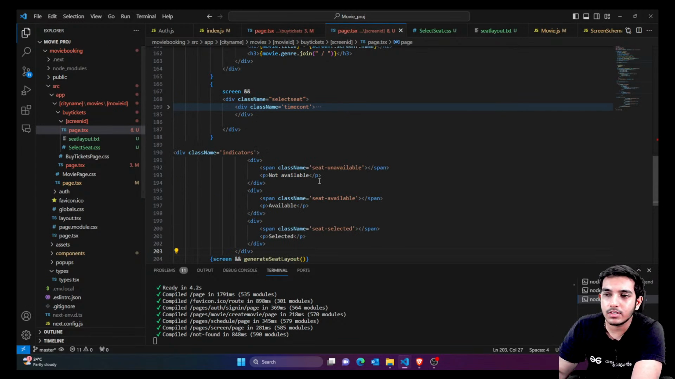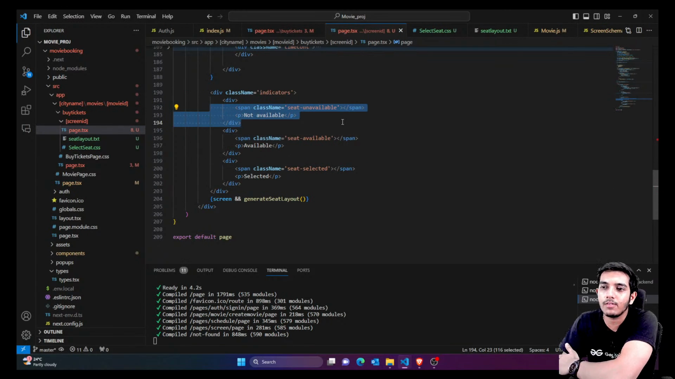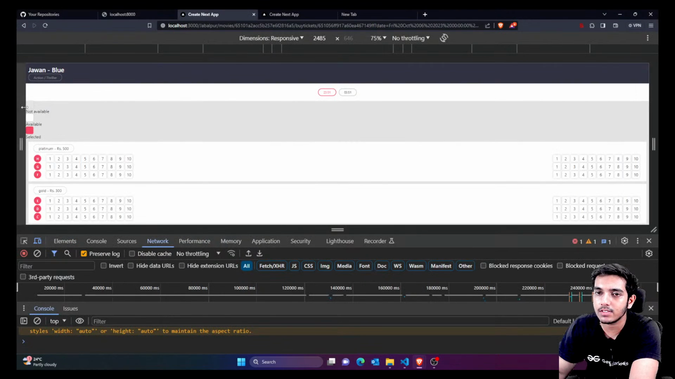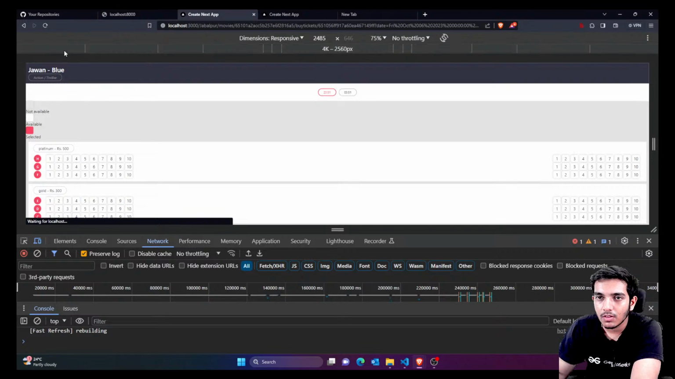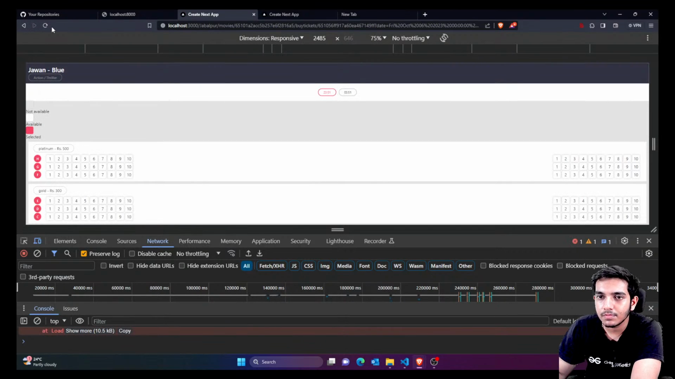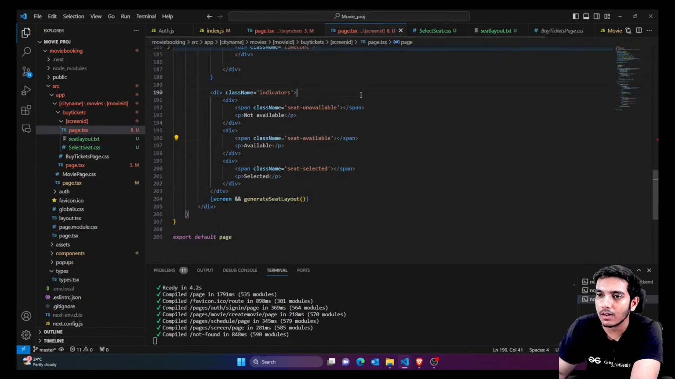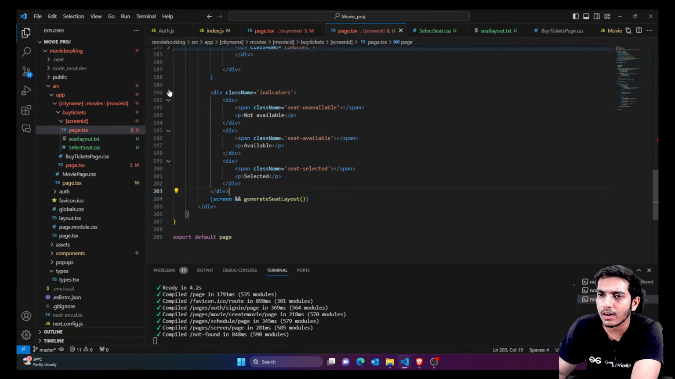So I'm just going to say that there are some indicators we already created. For seat available we had some box, for seat unavailable we had some box, seat selected we had some box. So I'm simply showing this indicator in the same style which we already created. Right now it looks like this, but we have to add some CSS to it. I think I haven't added the proper CSS. Everything is the same, just the CSS is different. So I'm going to paste my own CSS. You can add your own CSS.